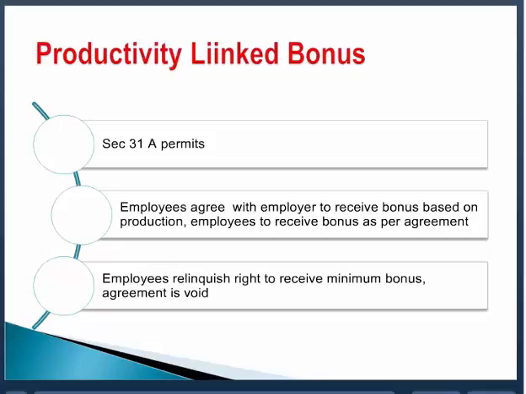Let me just take an example. Suppose the employees have made an agreement with the employer to pay the bonus based on the productivity. And in the agreement they say that we give up our right to receive the 8.33% minimum bonus. But when you have more and more productivity, pay up to 30% of the bonus. So our answer will be that such an agreement is void. Because number one, they give up their right to receive the minimum bonus. It's void. And secondly, the maximum bonus cannot exceed 20% of the salary or wages out of the productivity.